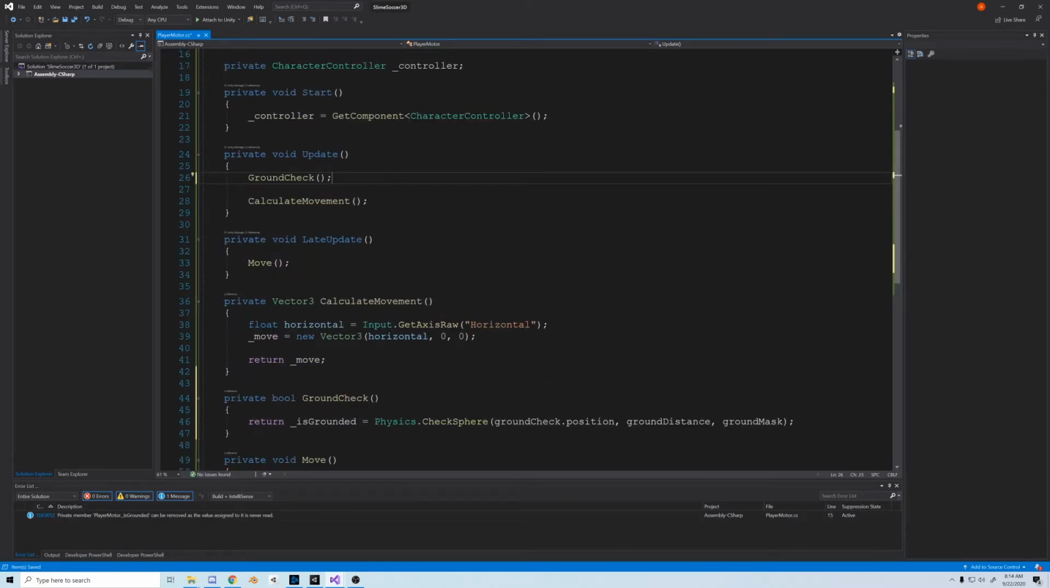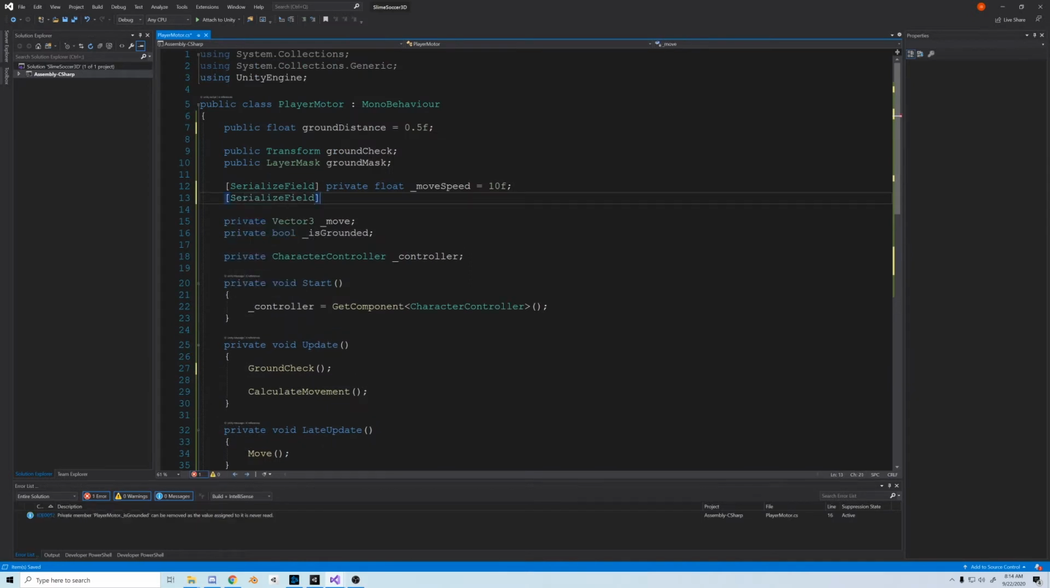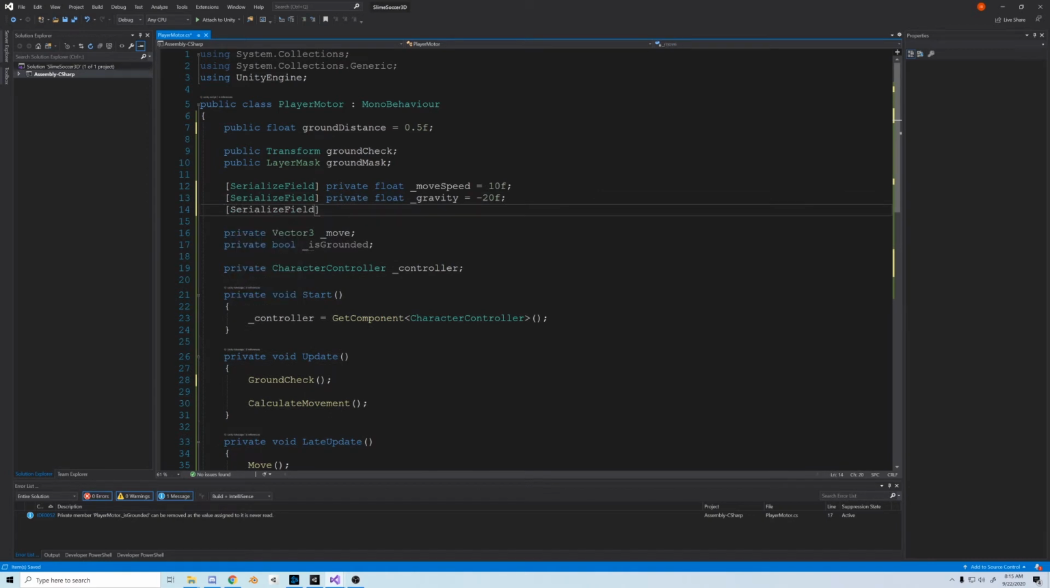Now I'll just prep the script for gravity and jumping, which is going to be the next video. We'll create a serialized private float for gravity, and we'll set it to -20. It's negative because gravity pushes us down. Easy way to remember. Next, a serialized private float for jump height, and I'll set that to 3. Jump height is positive, we go up. Finally, a private Vector3 for velocity, which will measure our y, or our up and down velocity.